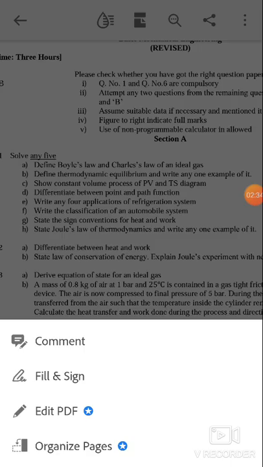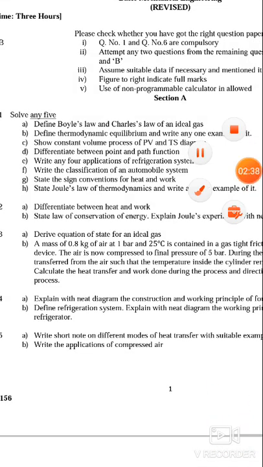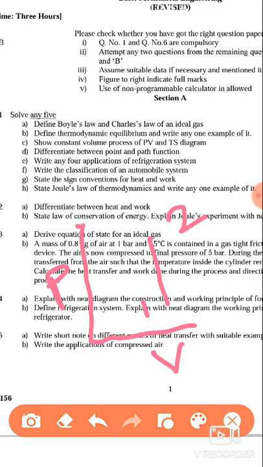Next is constant volume process. Here I will draw the constant volume process. Again, this is P, this is V, and this is the constant volume process. Suppose this is 1 and this is 2.